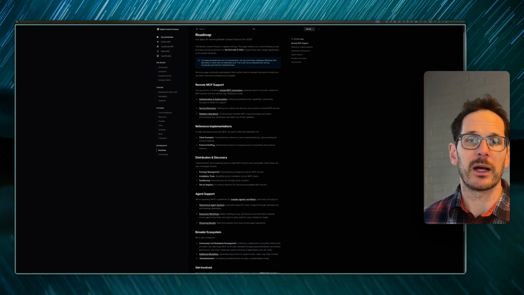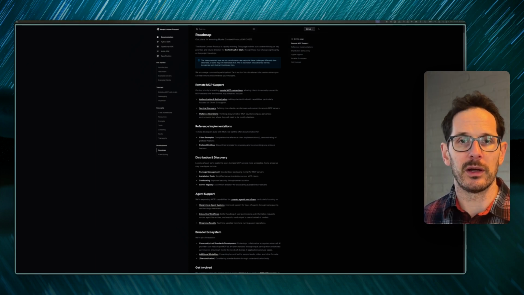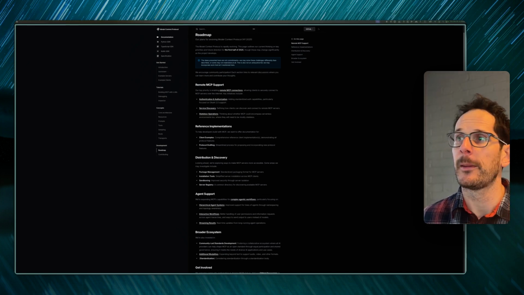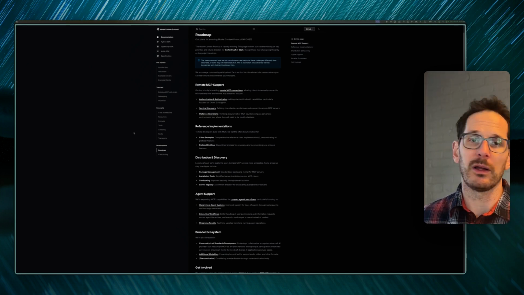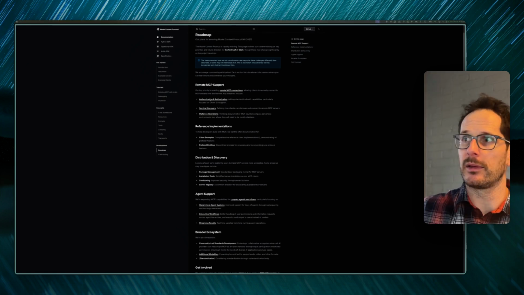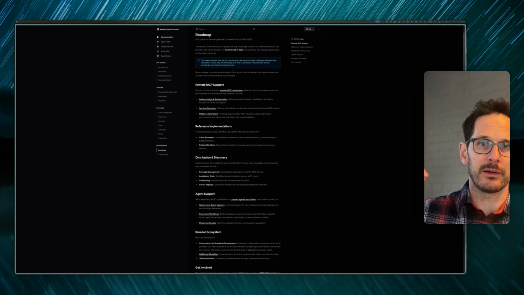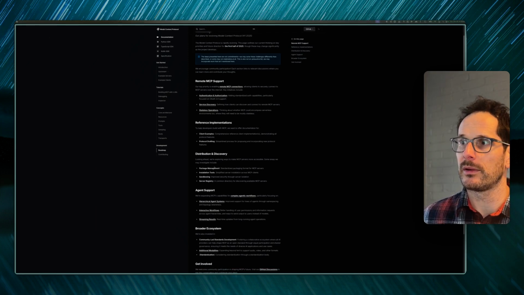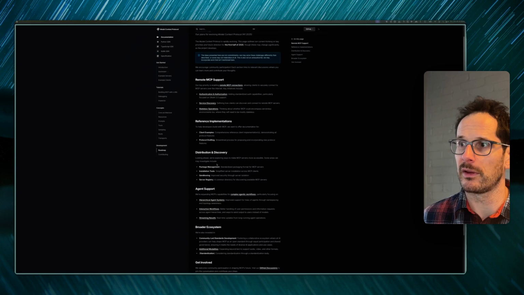Right now, it only runs in the client desktop of Claude, pretty much. Yeah, there's other clients, but that's the one most people are familiar with. And all of your MCP servers need to be running locally. So in their roadmap here, you can see they're talking about getting remote server support with authentication and authorization, as well as being able to discover these servers. That's another piece they talk about.